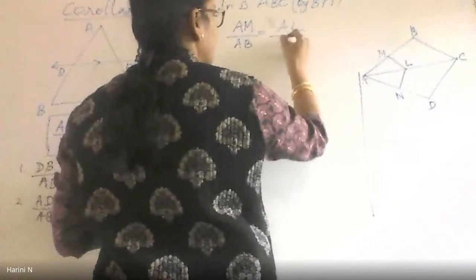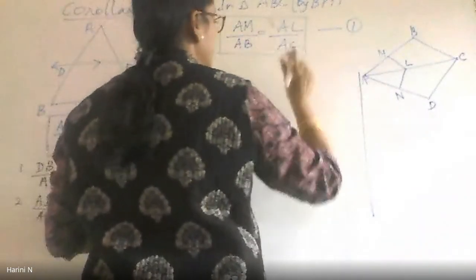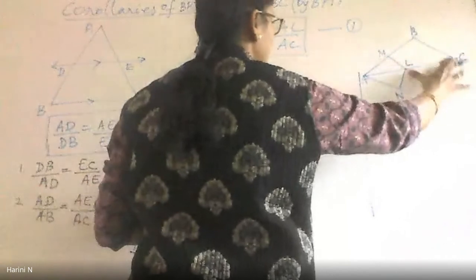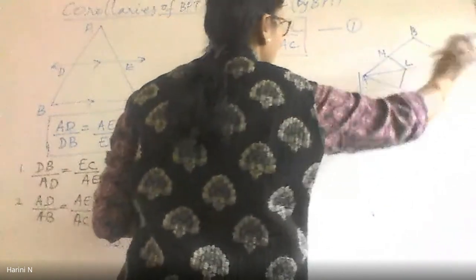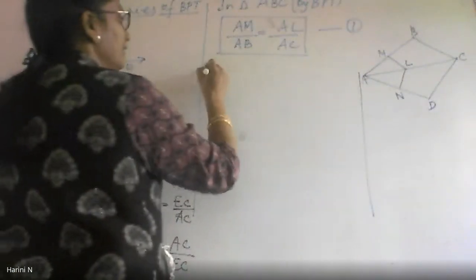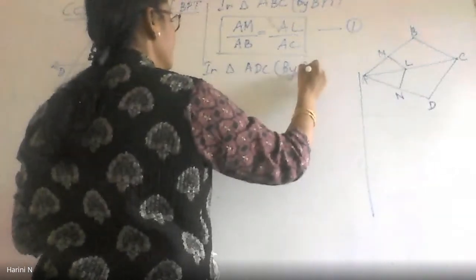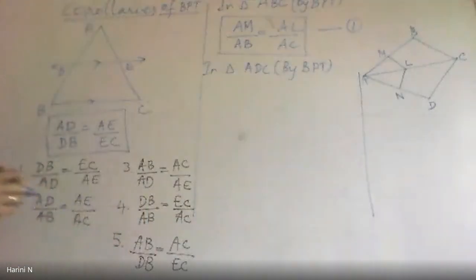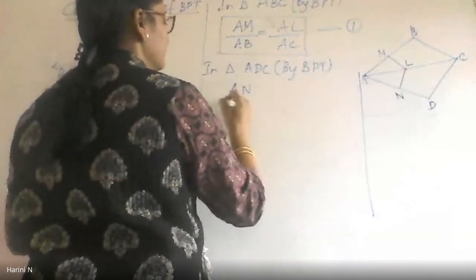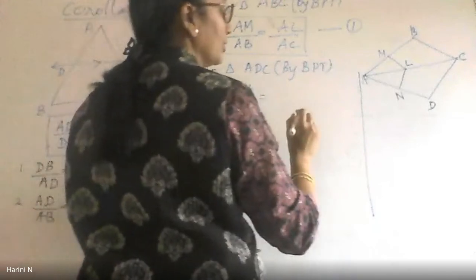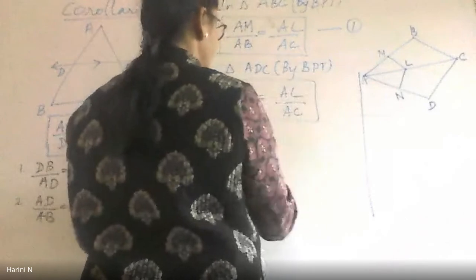Correct? This is my first equation. It is not the direct AM by MB is equal to AL by LC. It is AM divided by AB, which is equal to AL divided by AC. Similarly, in triangle ADC, again by applying the BPT, this time also I am taking the second corollary. AN by AD should be equal to AL by AC. So this is my second equation.